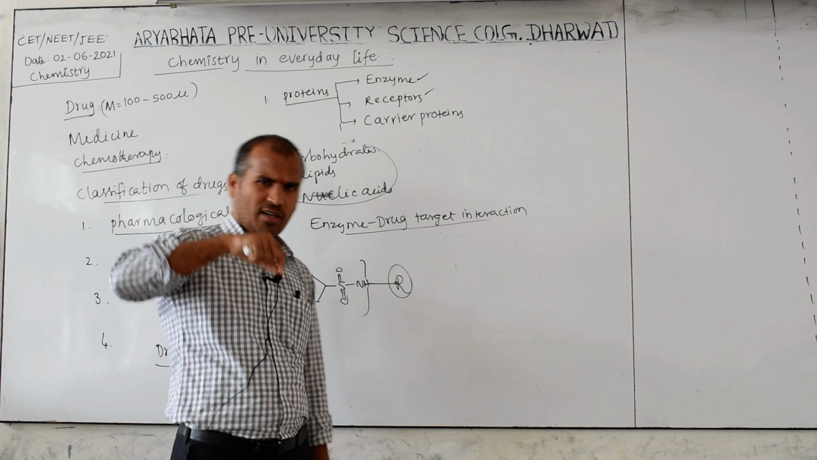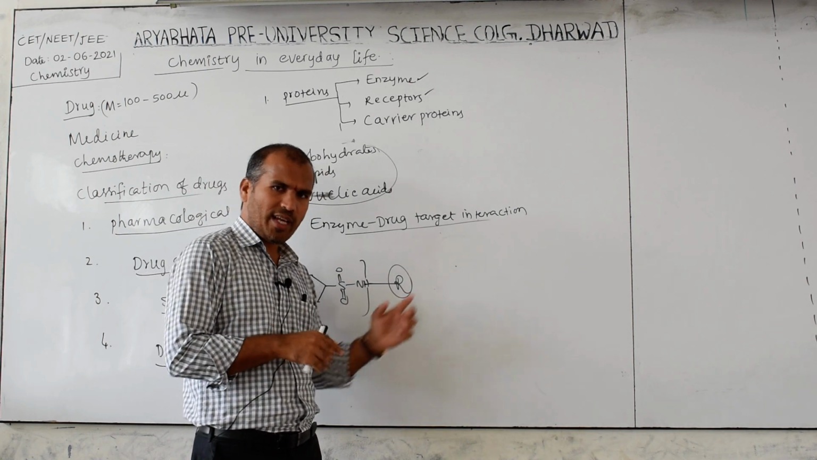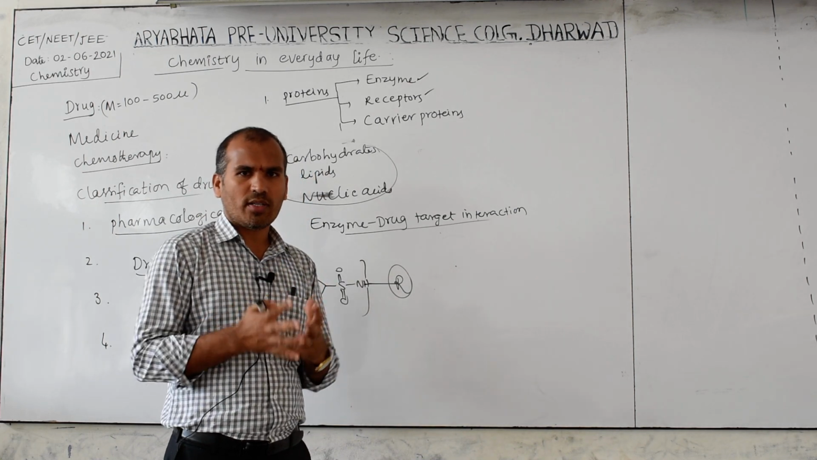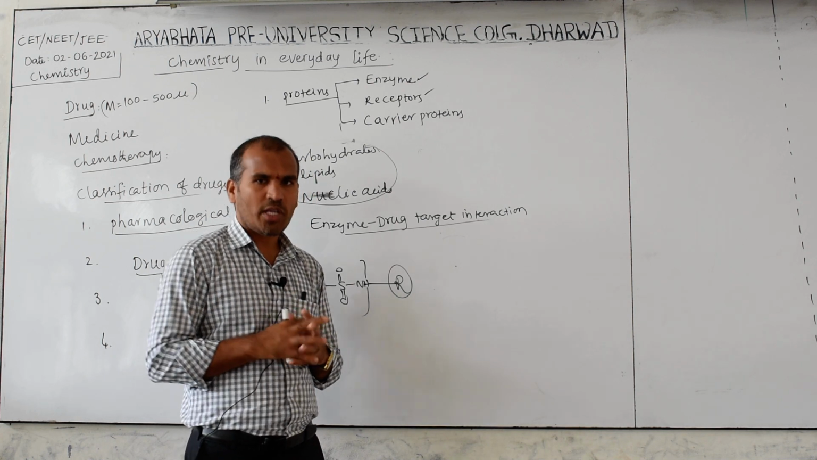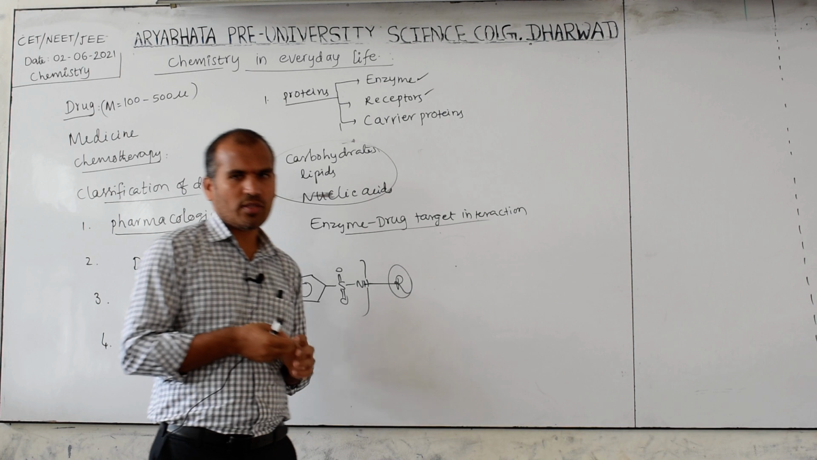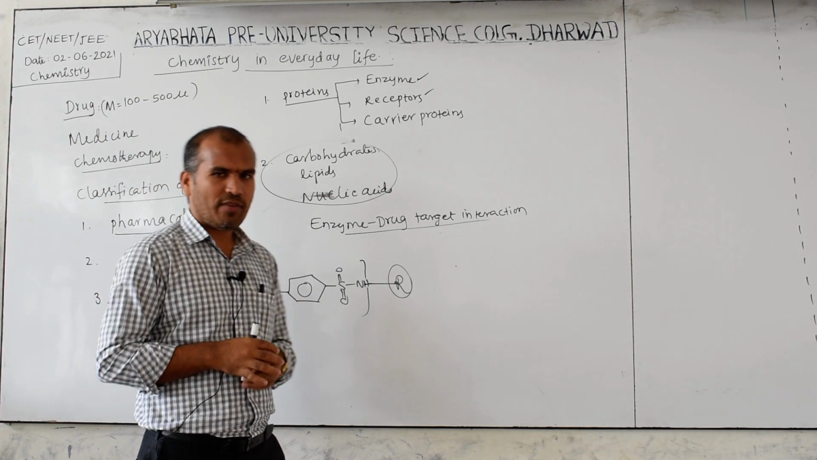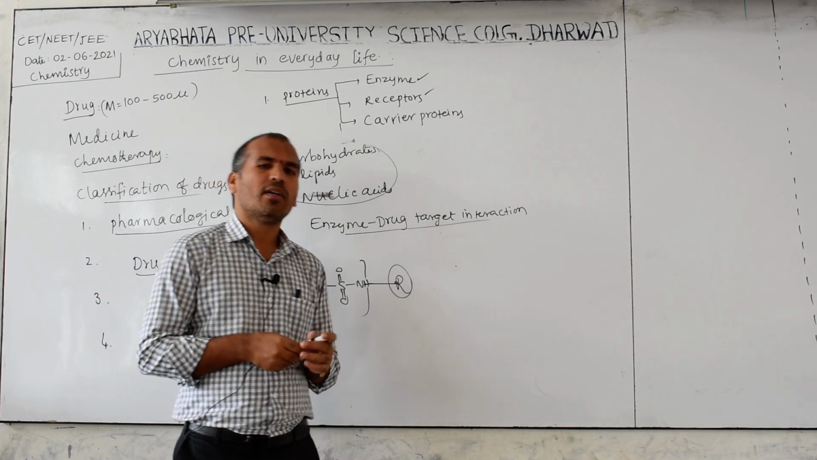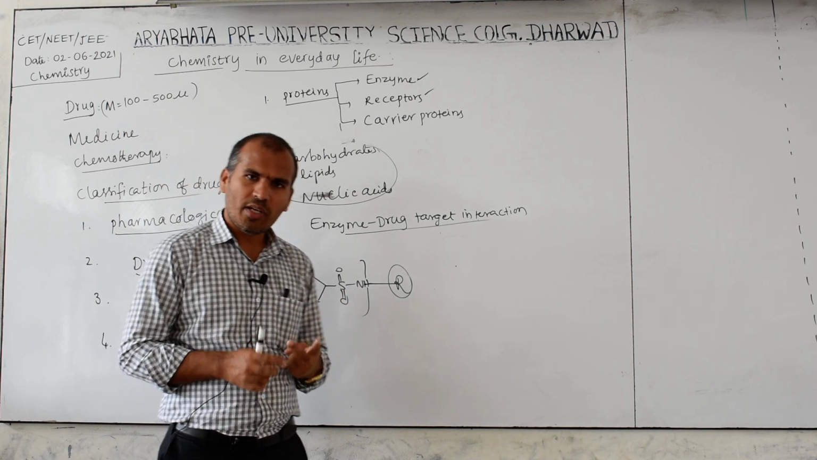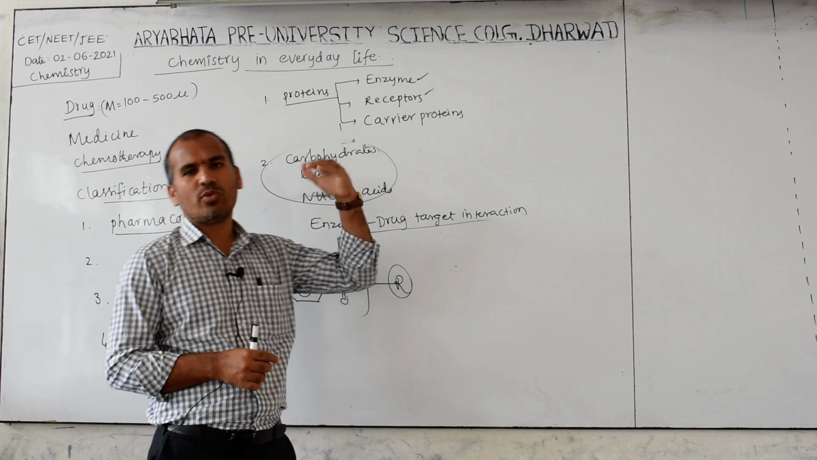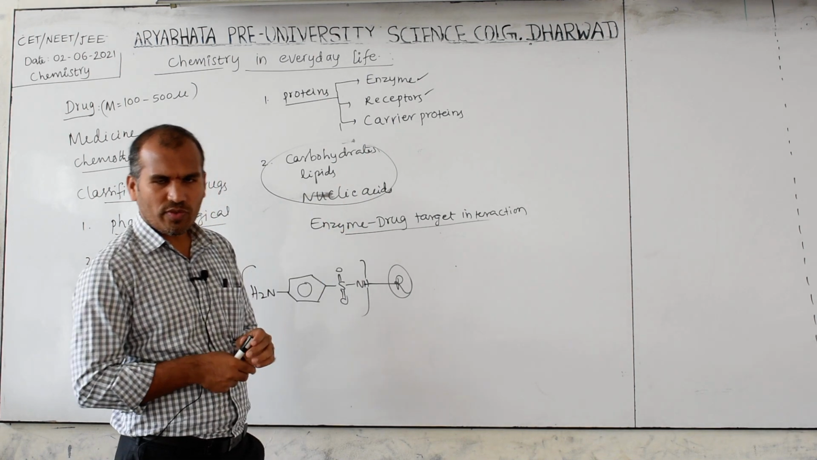If the drug or medicine interacts with this enzyme, its activity is lost. That drug is known as an enzyme inhibitor. Inhibitor means stopping, so the drug will stop the activity of the enzyme. That is called an enzyme inhibitor. How does it inhibit? Mainly by two functions. What are the two functions?